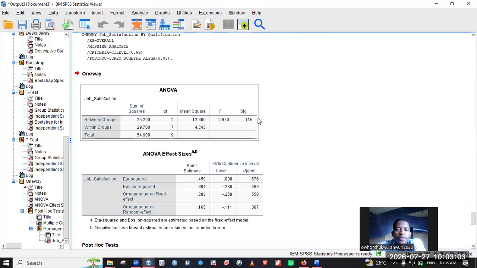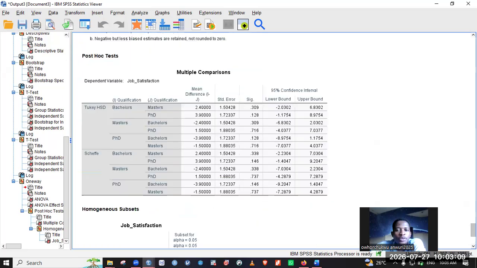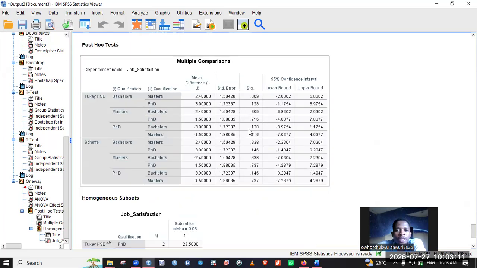But assuming this p-value here was less than 0.05, we would have gone over to this post hoc table to find out where the difference lies. Now, assuming this is lesser, then we can see that the difference lies between master's and PhD students. But in this case, you can see that they are all greater than our chosen level of significance. So thank you very much.